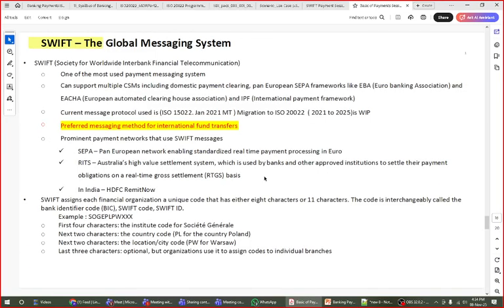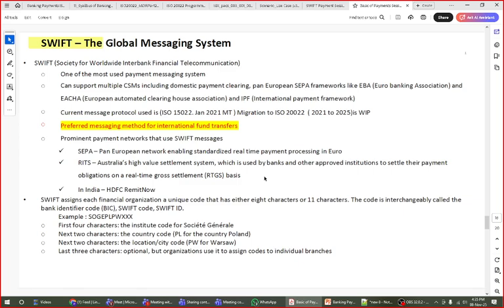Okay, so we are starting with Swift now. Swift is a global standard for messages. There is no theory for this. Nobody will ask you about it, but at least you should have knowledge. Swift started in Belgium. Initially it started with only 10 banks, but now almost every bank in the world is connected with Swift.